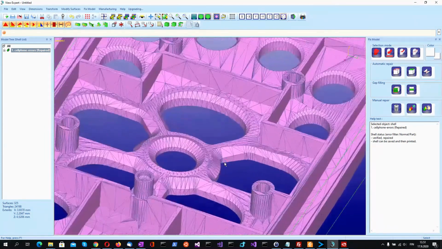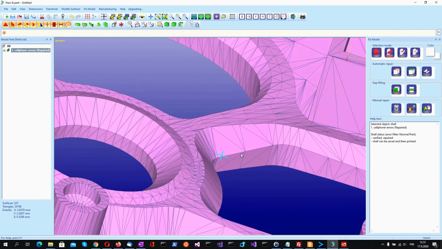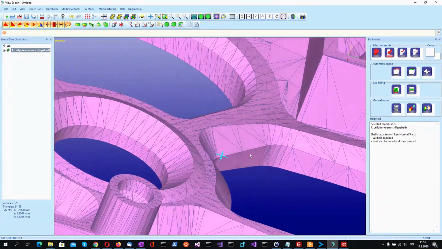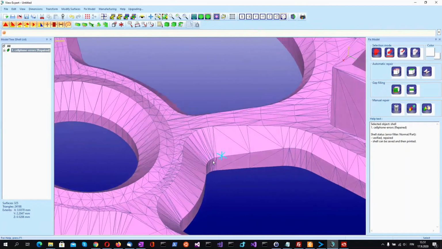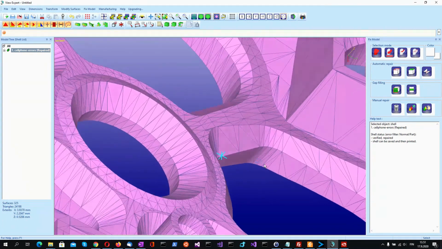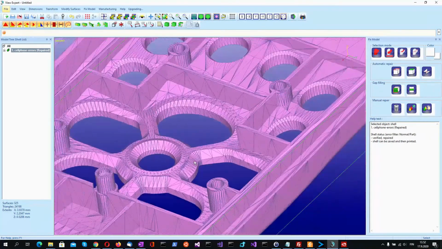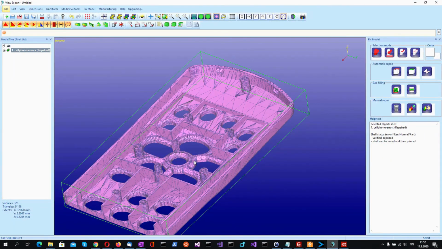And if we look at the problem areas here, we see that we managed to keep the original shape of the model and not cause any problems by changing it too much. So this way the locate errors tool and its delete command can be used together with the automatic repair process to repair more difficult models.